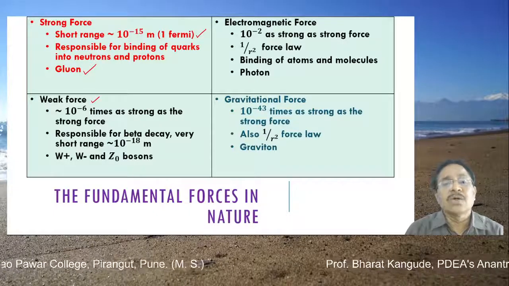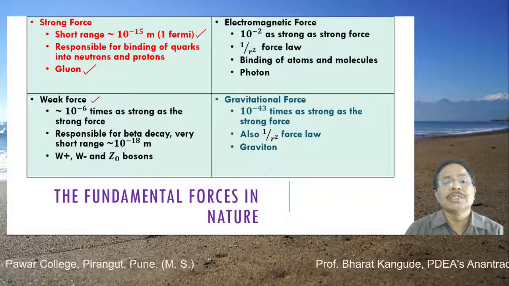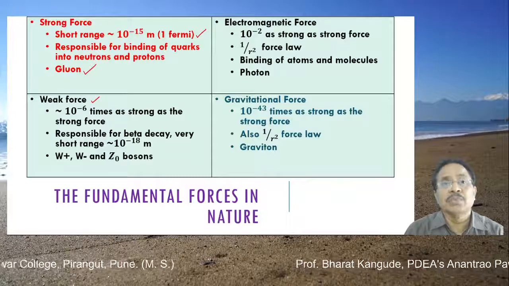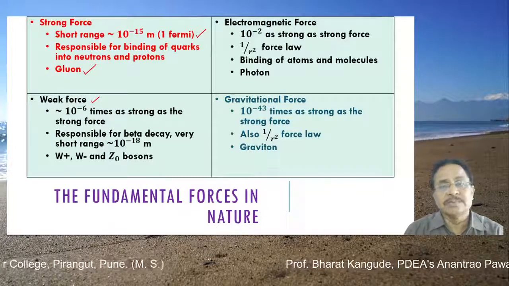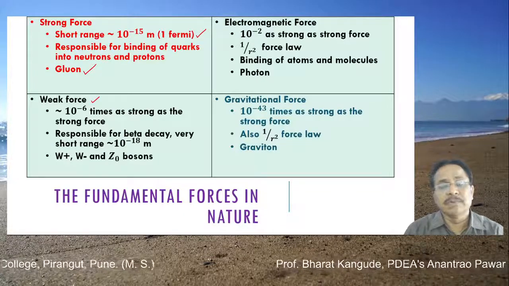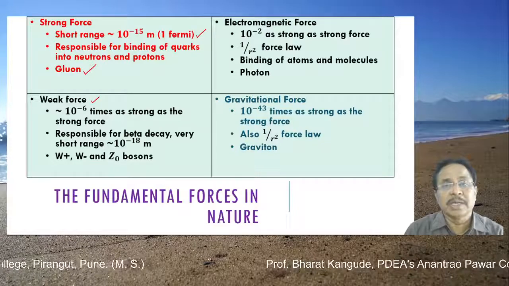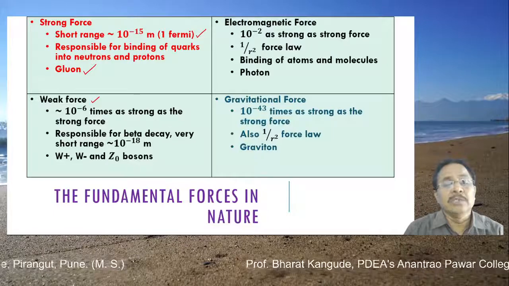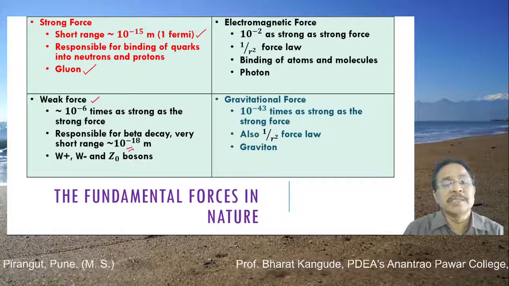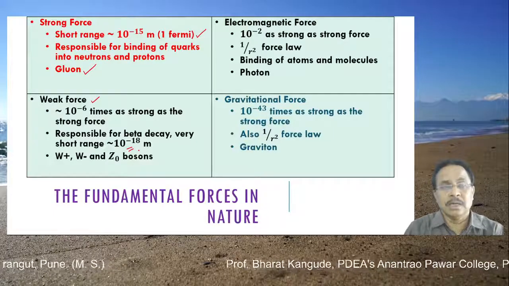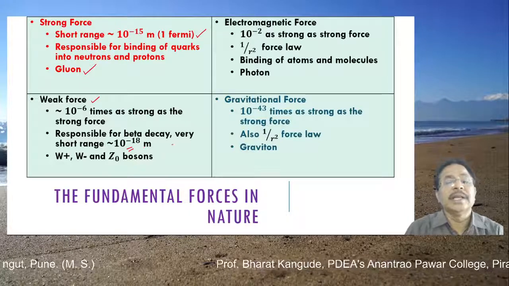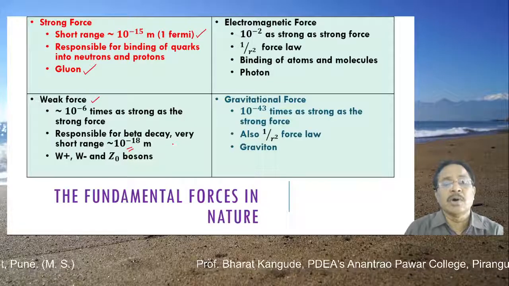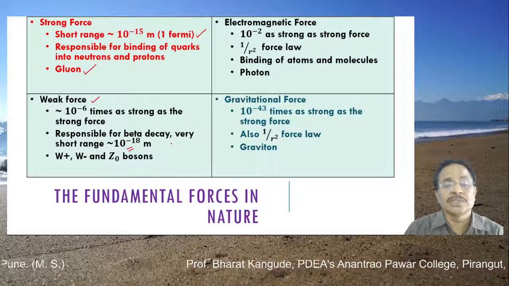This beta decay of a nucleus occurs because of this special independent force, which is called the weak force. We have not discussed this particular force much earlier, so just remember, this is the force which is responsible for beta decay. And see, the range of this force is still smaller as compared to the range of the strong force. It is again 10 raised to minus 18 meters, so 1000 times smaller than the range of the strong force.